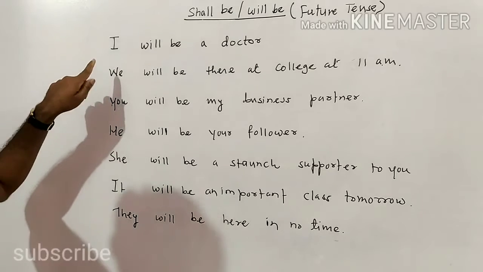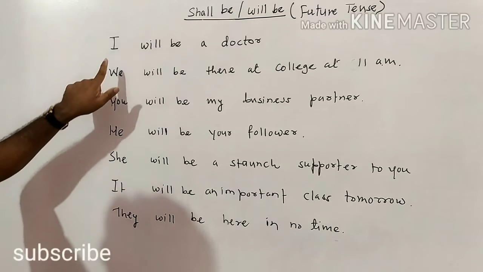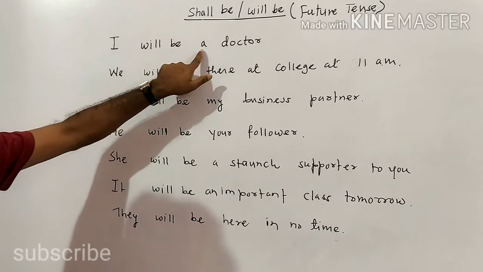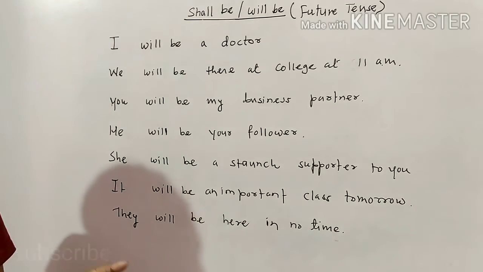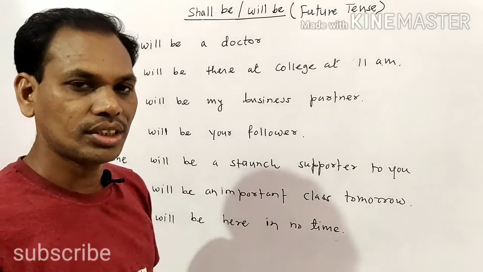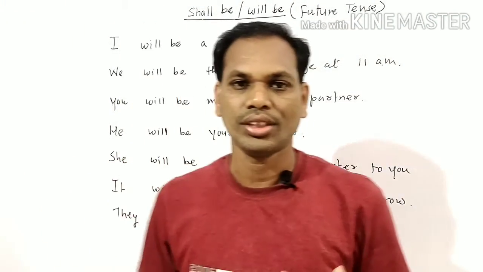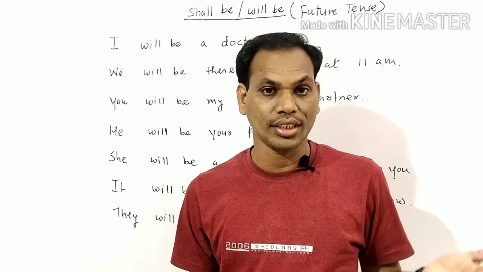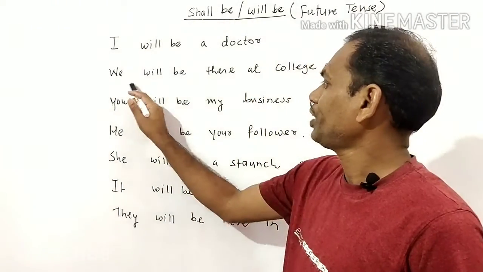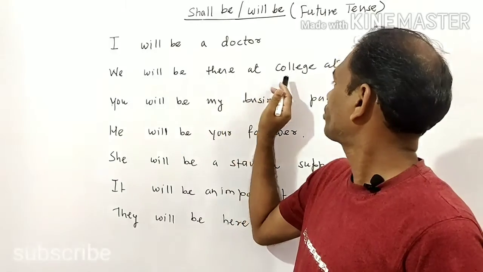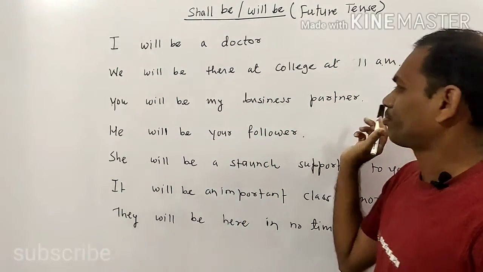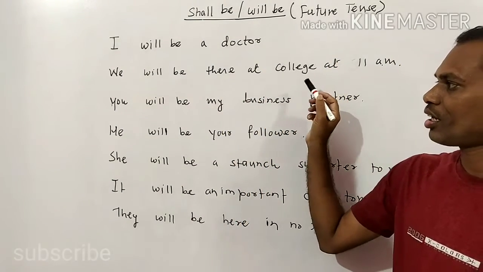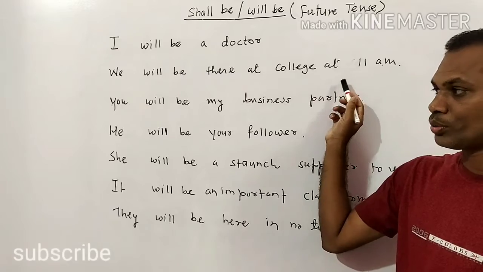See, I have written already the sentence: I will be a doctor in future, right? भविष्यामध्ये मी डॉक्टर असेल. We will be there at college at 11 AM. 11 वाजता आपण कॉलेजला असू.